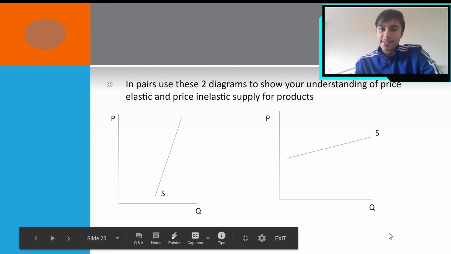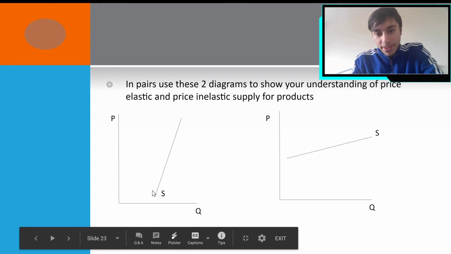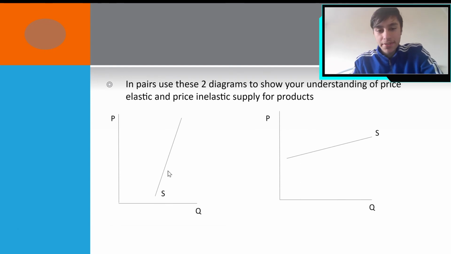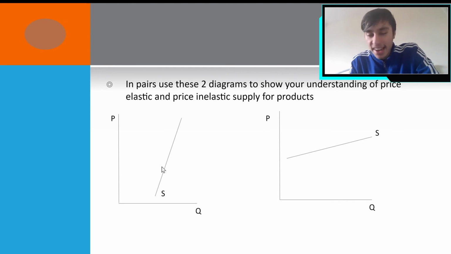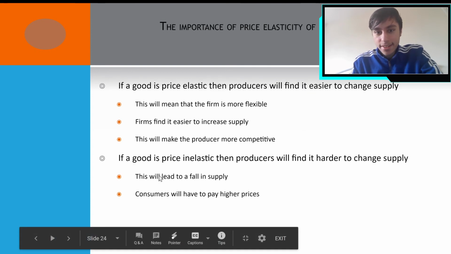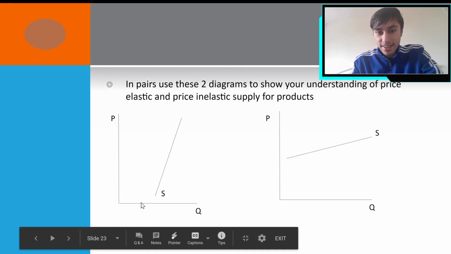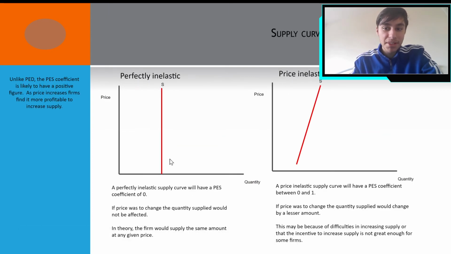Now, this is an activity for you. Determine if they are price elastic or inelastic. I'll give you a few seconds, you may even pause the video. Now you see that here, as the price changes, the quantity supplied changes only by a bit. So this is price inelastic. And here, price changes by a bit and quantity supplied changes by a lot. So this is price elastic, closer to being a horizontal line, and this is closer to being a vertical line. So inelastic, it looks like an I. That's a good way to remember it. However, it should not be the way of your understanding.